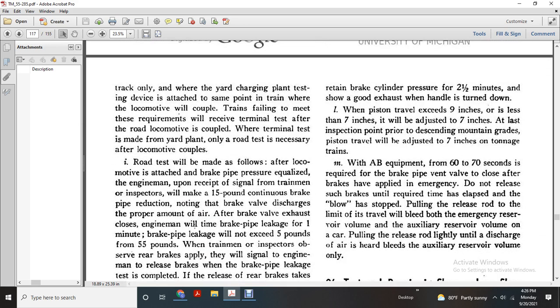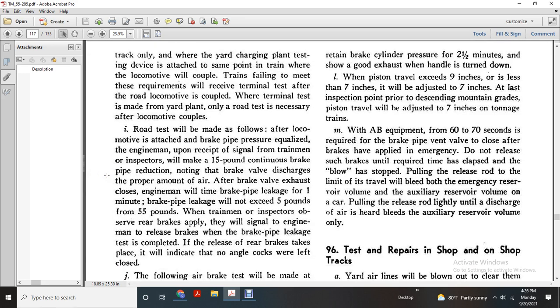When the brake pipe pressure is equal to the engine, on the signal of the trainman, the inspector will make a 15-pound continuous brake pipe reduction, noting the brake valve discharge of the proper amount of air. After the brake valve exhaust, the engineman will take brake pipe leakage for 1 minute. The brake leakage will not exceed 5 pounds from 55 pounds. The trainman inspector observes the rear of the brake supply and signals the engineman to release the brakes.